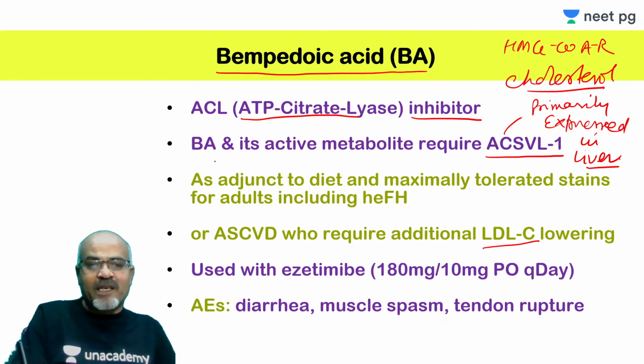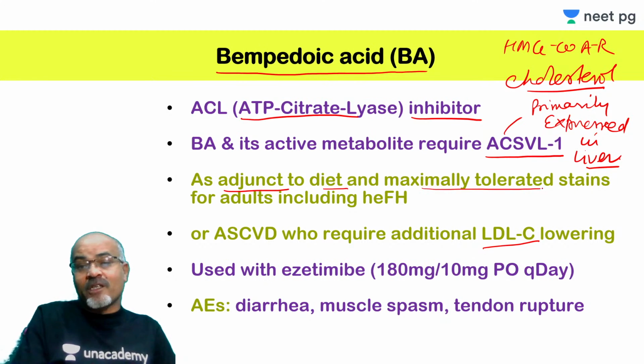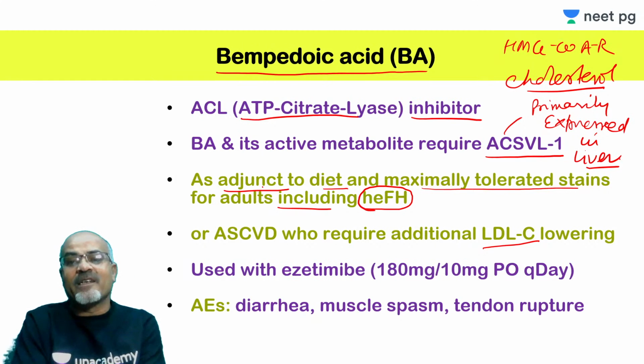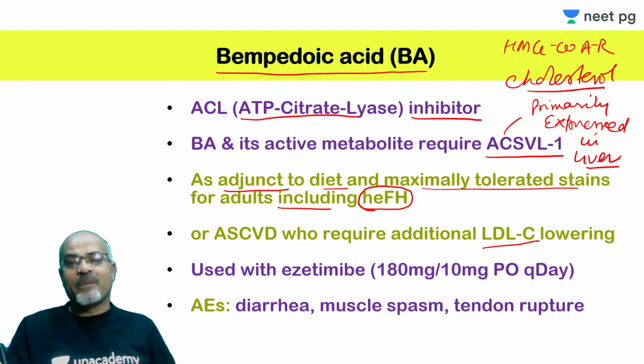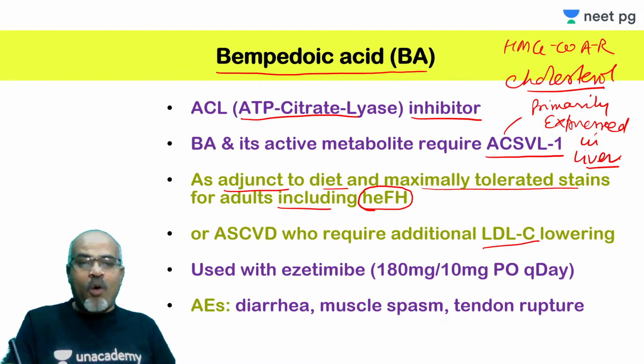It is to be used as an adjunct to diet and maximally tolerated statin in adults, including adults with heterozygous familial hypercholesterolemia, or to reduce atherosclerotic cardiovascular risk in those who require additional LDL-C lowering.